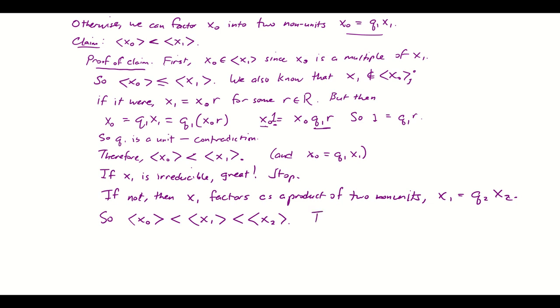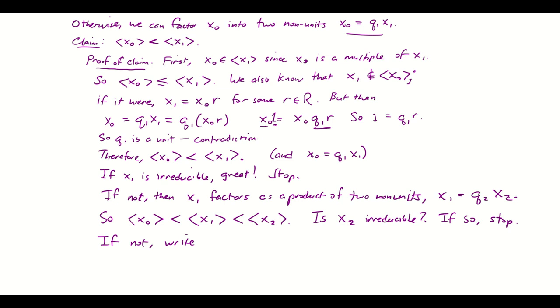And now we ask, is x2 irreducible? If so, stop, because I will have shown that at least x naught has an irreducible factor. If not, you know what to do.